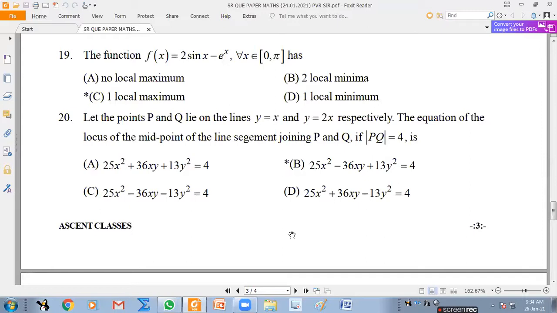Take y equal to x and y equal to 2x. This is y equal to x, and this is y equal to 2x. There is a line segment of length 4. What is the locus of the midpoint of that? It may be at any slant. This is some x1, y1. How do we find the locus of that?